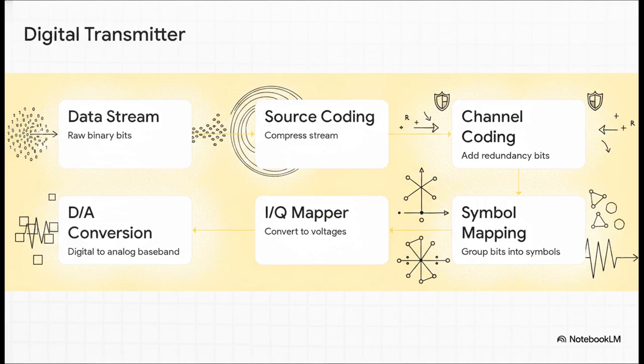Step 1. The raw data stream enters. Step 2. Source coding compresses that stream down. Step 3. Channel coding injects those LDPC or polar redundancy bits for our error correction. Step 4. The bit-to-symbol mapping groups those bits into chunks depending entirely on our modulation scheme. Step 5. The IQ mapper converts those symbolic chunks into discrete in-phase and quadrature voltage targets. And Step 6. The digital-to-analog converter transforms those digital numbers into actual, fluctuating analog baseband voltages.